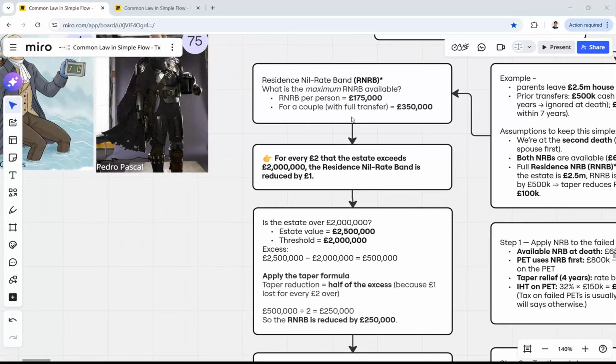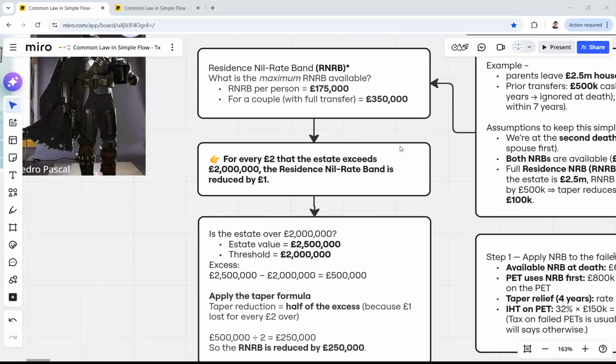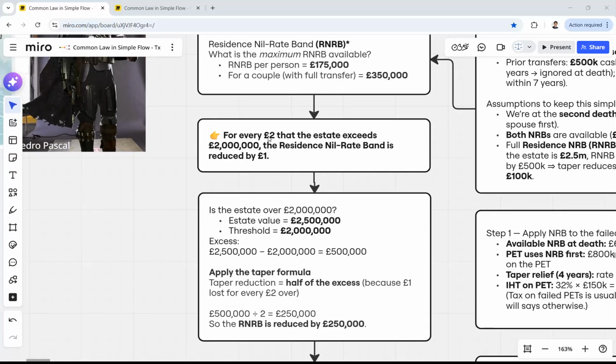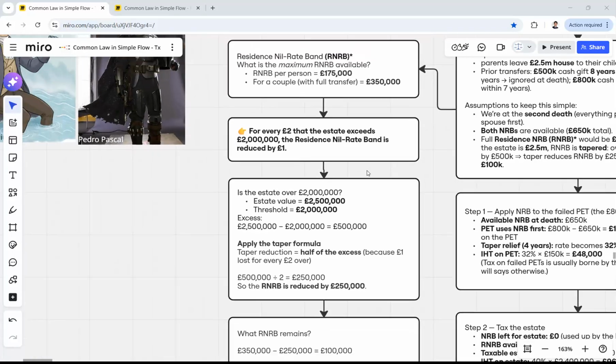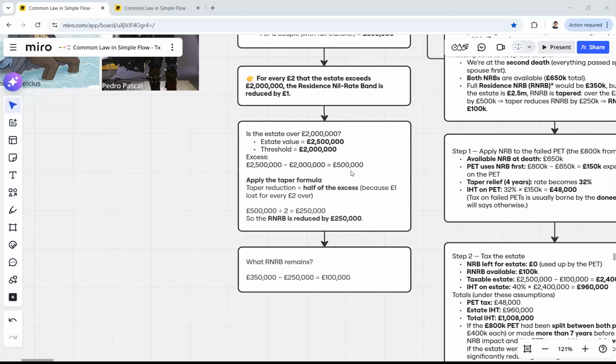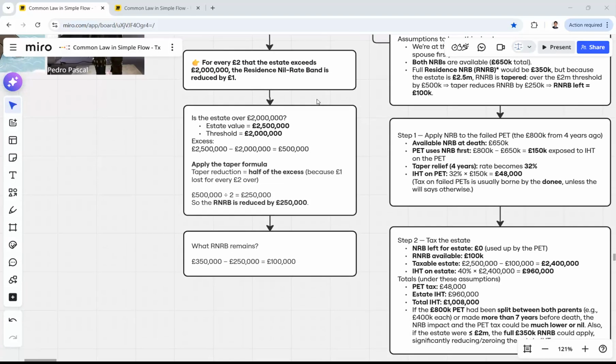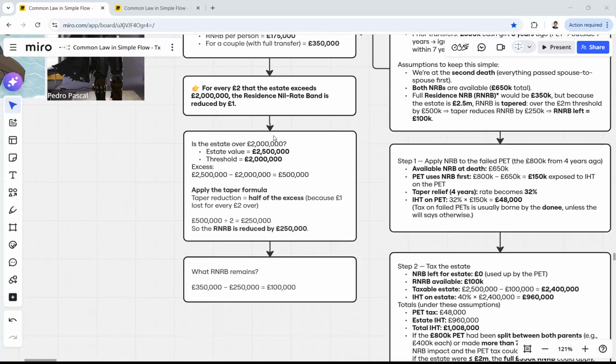And in this case, we have again 2 people, and for a couple, it will be double the amount, so it will be 350,000. And for every 2 pound that exceeds 2 million pounds, the residence nil rate band will be reduced with 1 pound. So in this case, we have 2.5 million, and if we subtract, then we will have 500,000 excess. And we remember that our initial residence nil rate band is 350,000. We need to understand how much it will be reduced.